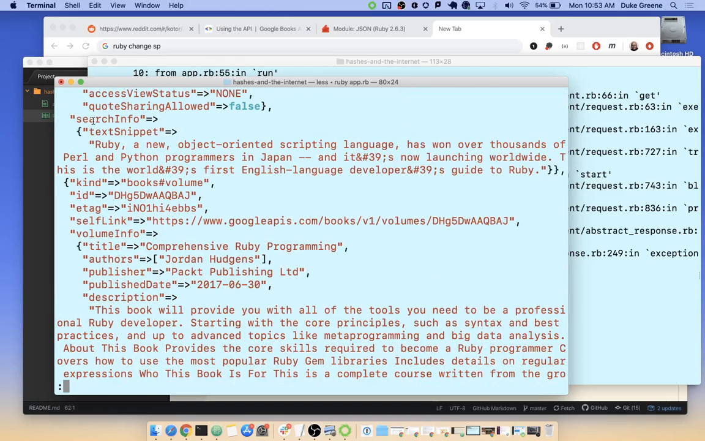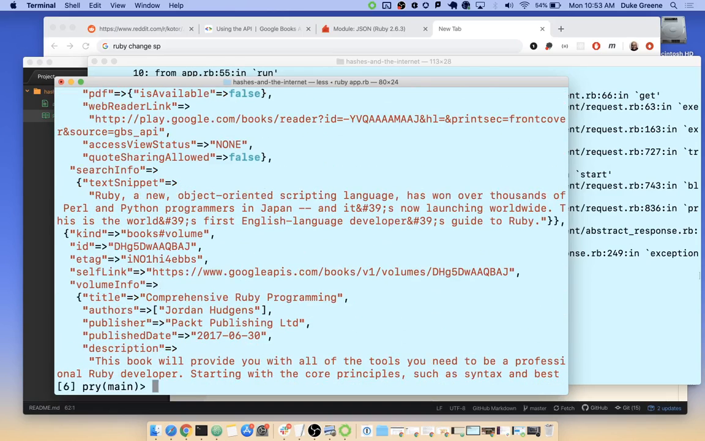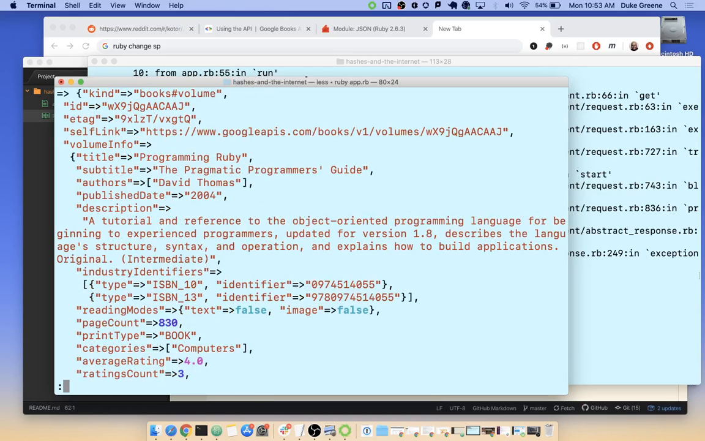So each item is going to have this. If I said books items 0, this could give me what the first item is, and I could figure out how to get the title out of this. So books items 0 gives me that. Therefore, how do I get to title from here? If I'm looking at books items 0 and seeing this, how would I access programming Ruby?